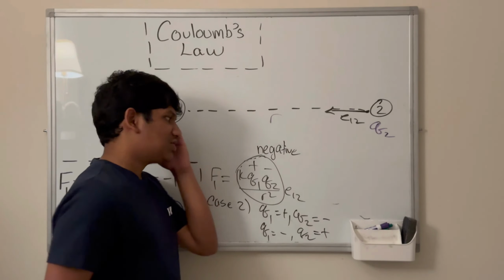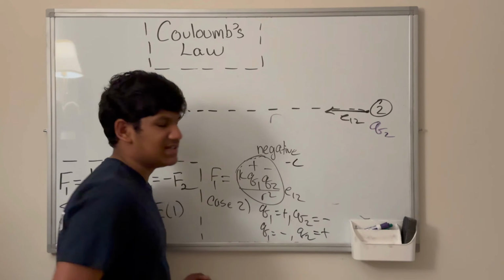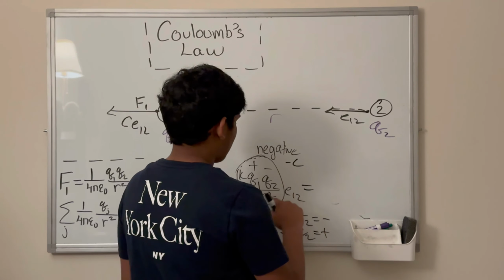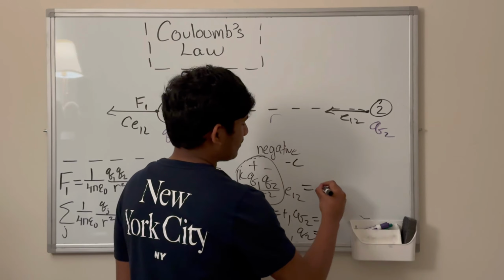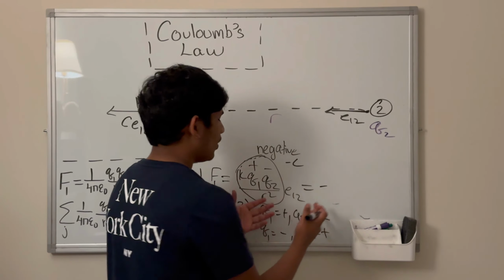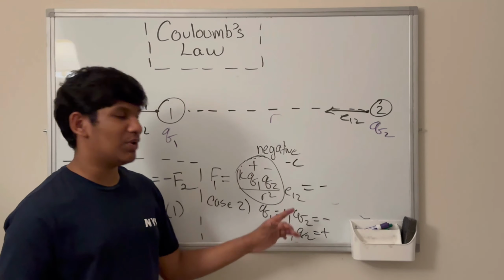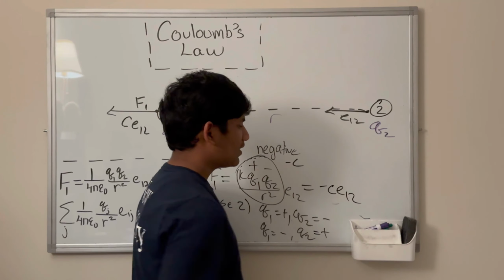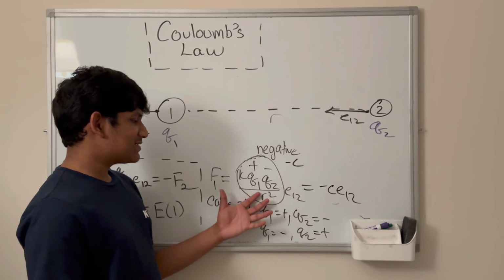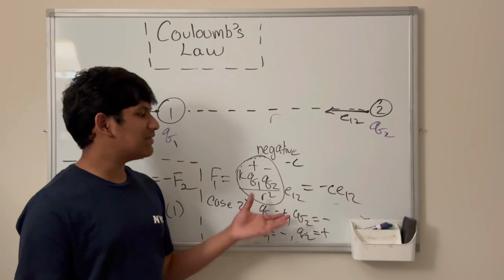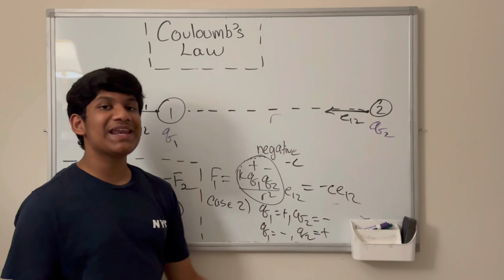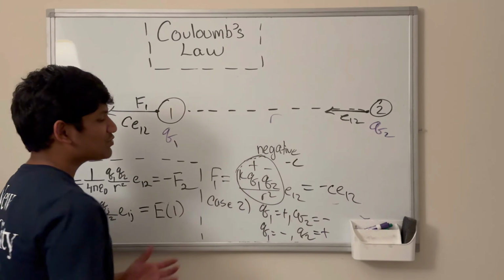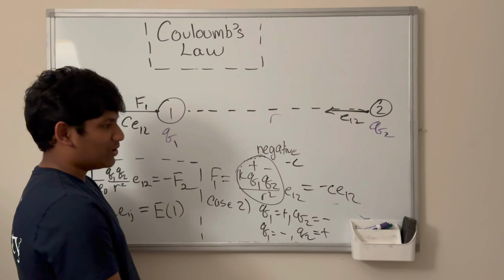So it's negative. So we'll call this negative C, since it now has a negative sign. So we have F1 is equivalent to E12 times this negative C. So we have this coefficient, which is negative, then we have E12, and this is equivalent to negative C times E12, right? So that's what we have right here. And this seems pretty obvious.